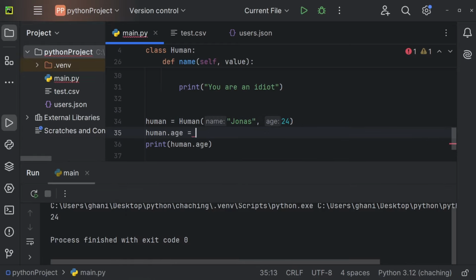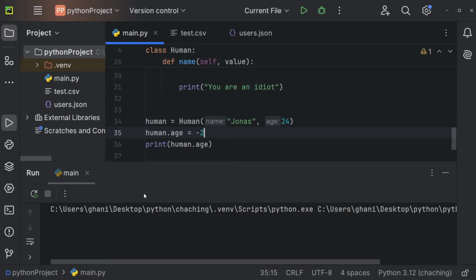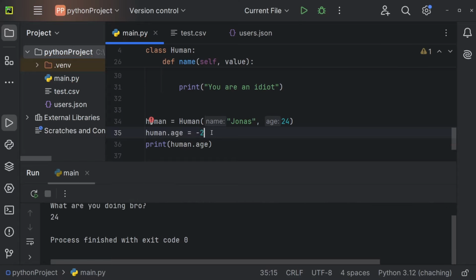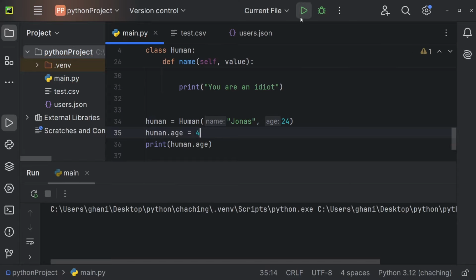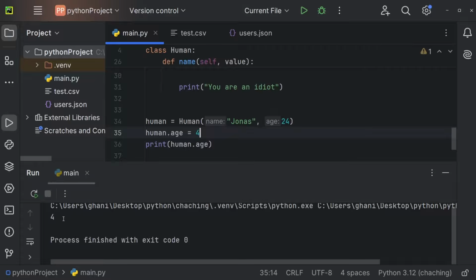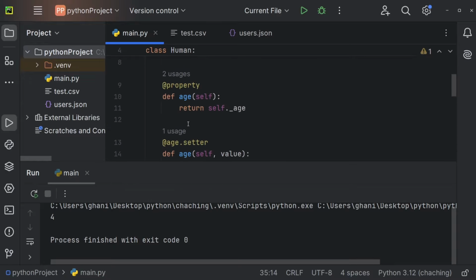And human.age is equal to, let's try -2. So this shouldn't work. "What are you doing, bro?" And let's use 4, and we're getting 4 in the console. So now this works. So this is how you use getters and setters in Python.